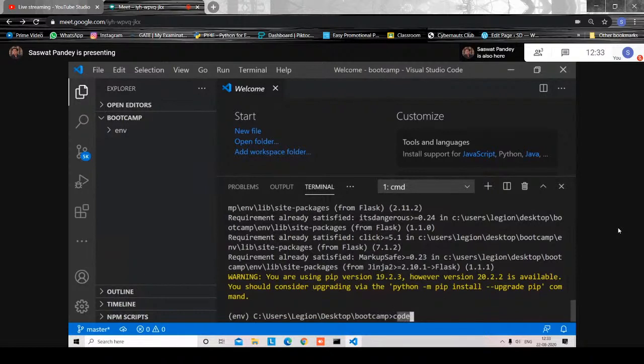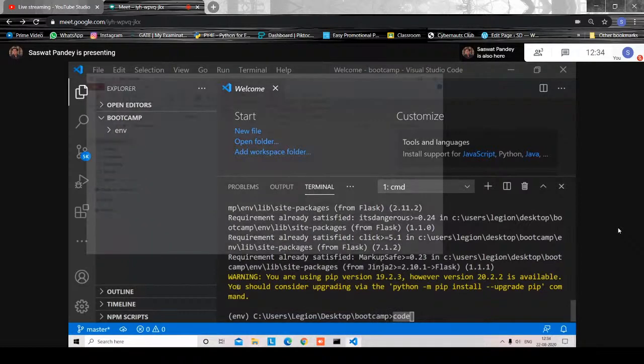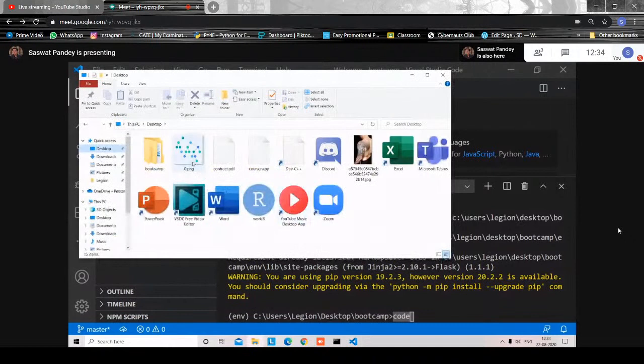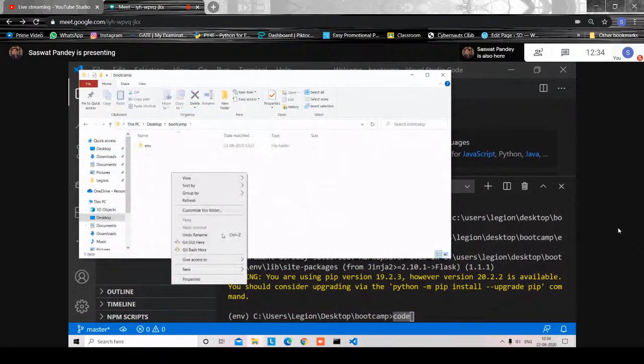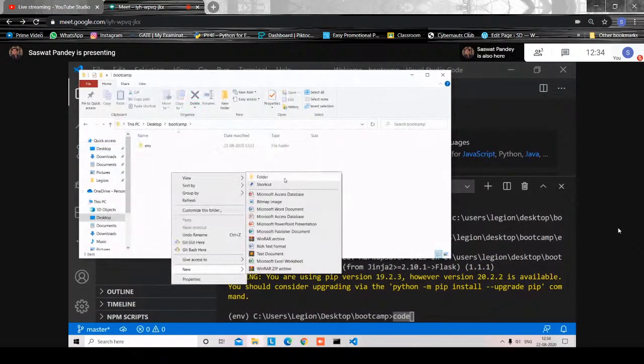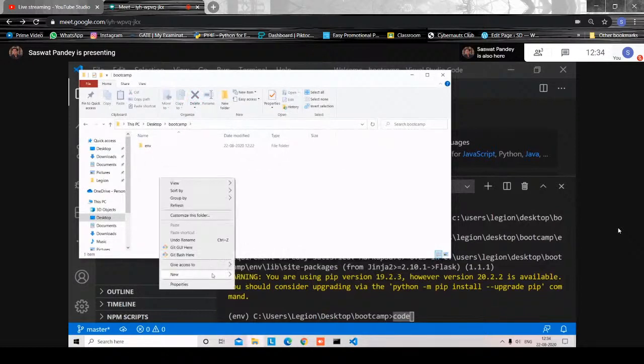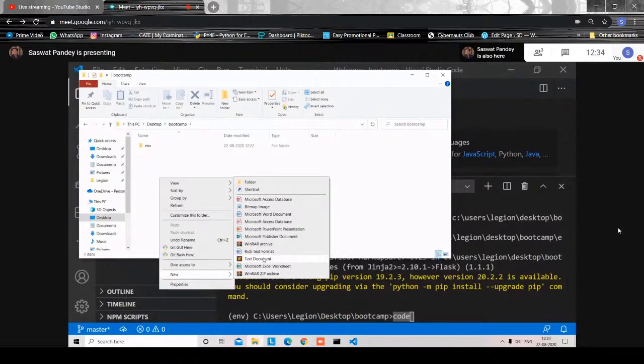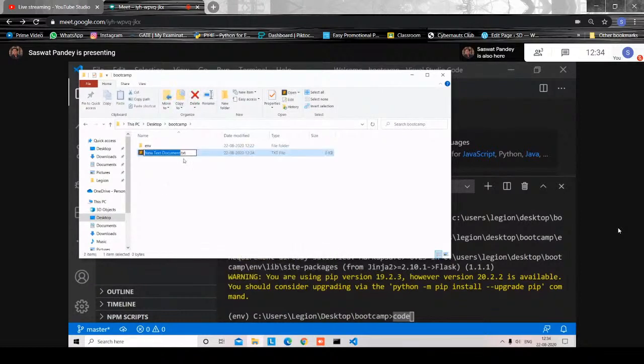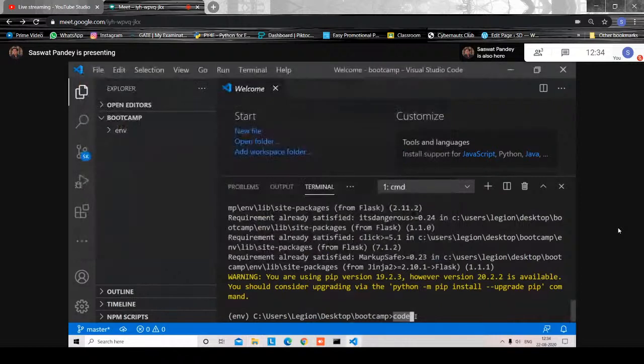If you don't have a code editor, you can directly go to the desktop, open the Bootcamp folder, and add a new text document, and you can name it whatever, like app.py, which I prefer. So this is how you can do it. I'll do it from here.